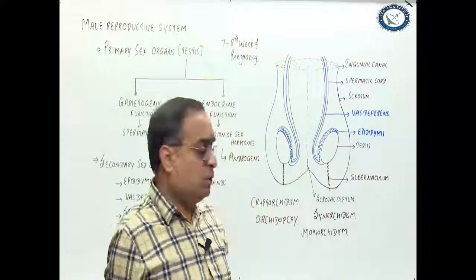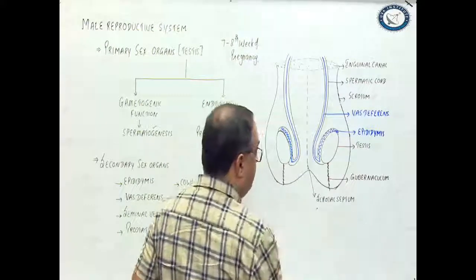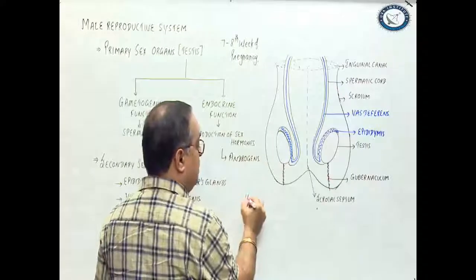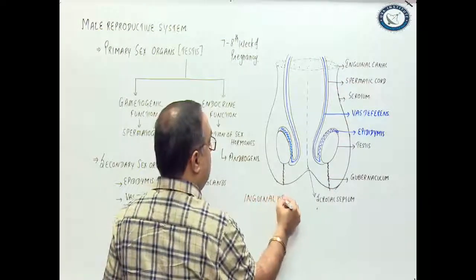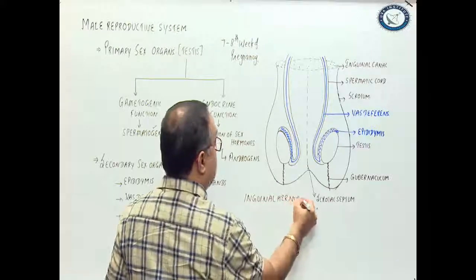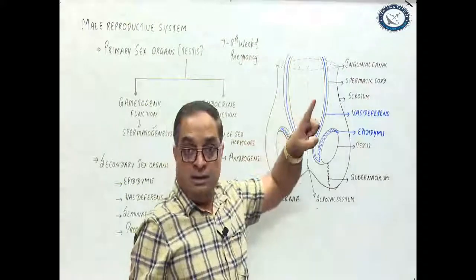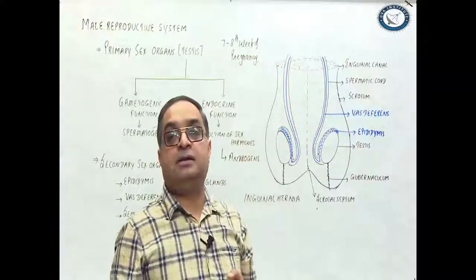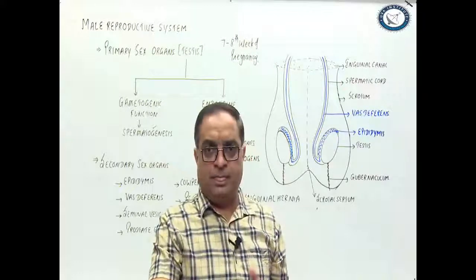Due to improper closure of the inguinal canal, sometimes a loop of intestine can enter into the inguinal region. That is called inguinal hernia. So what is inguinal hernia? Due to improper closure of inguinal canal, a loop of intestine can enter into inguinal region. This is corrected surgically. Is it clear?